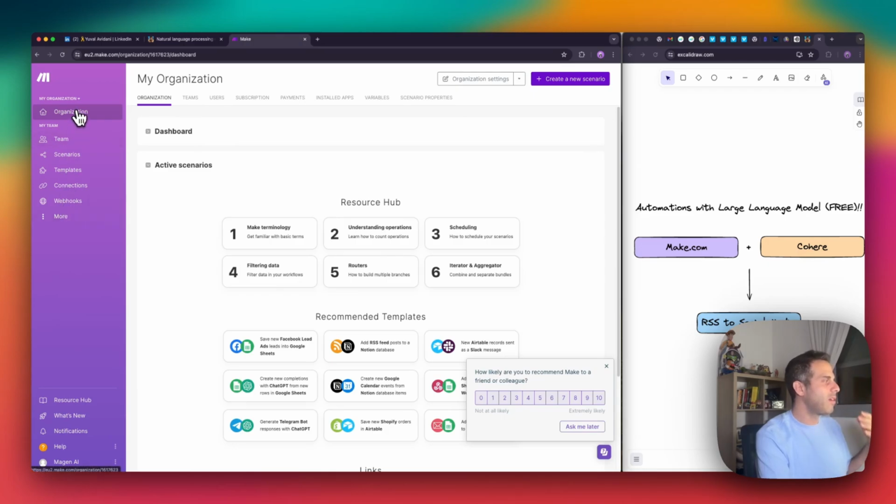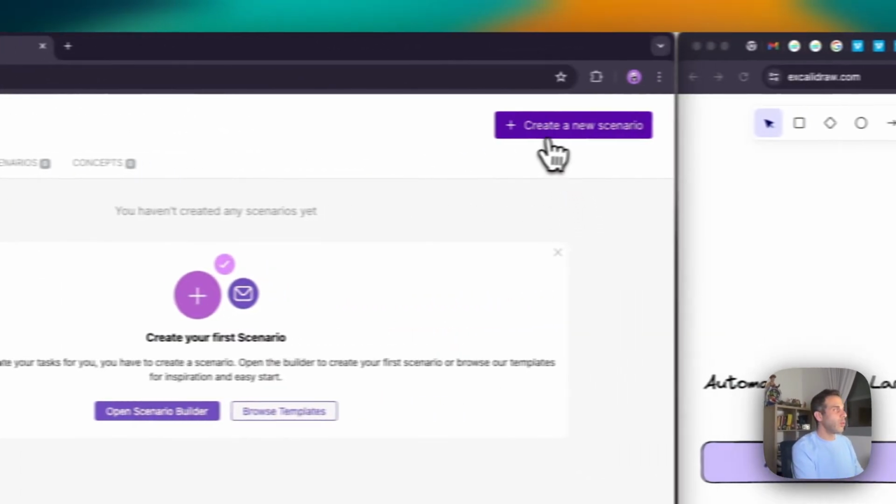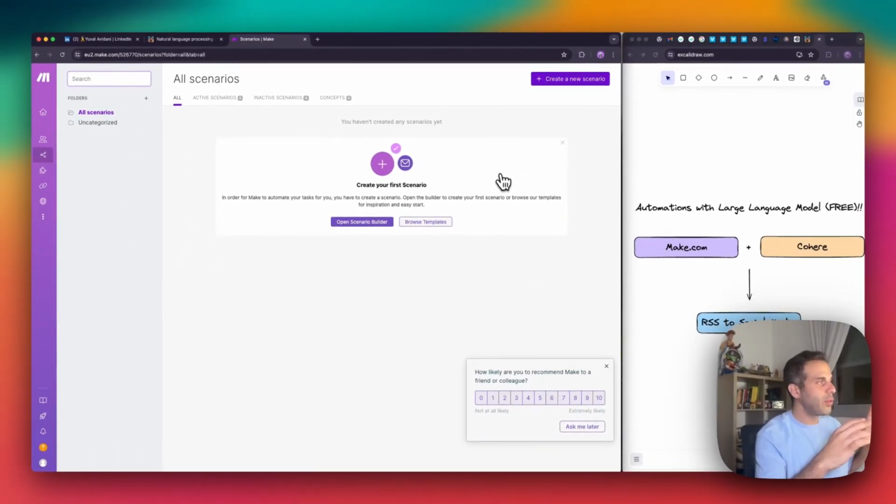So we do have the option to create an organization. We don't have to. If you have a company, if you have an organization, then you can create your own team and assign users and so on. But actually, what we need to do just to get started is to go to scenarios and create our own. Now, currently, I didn't create any scenario with this account, so we will start from scratch. And this is on purpose because I want you to see how it is to start from scratch and not just get some prepared scenario.